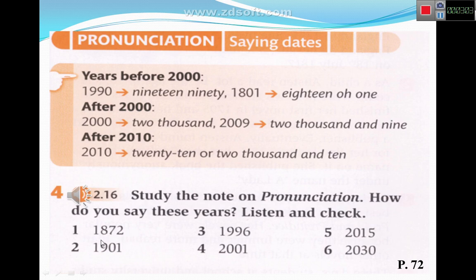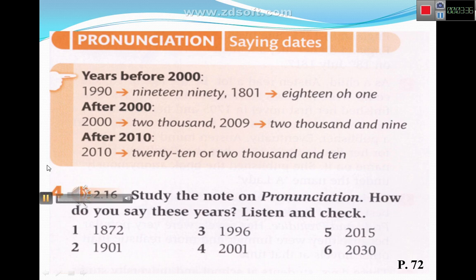1872, the first one. Number 2, 1901, 1901. We say years before 2000. And 1996, 1996, then 2001, 2001. Number 5, we can say there are 2 ways: 2015 or 2015. And this one, 2030, 2030. And let's listen now.